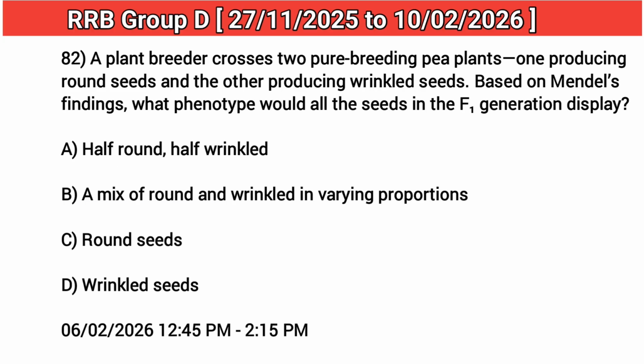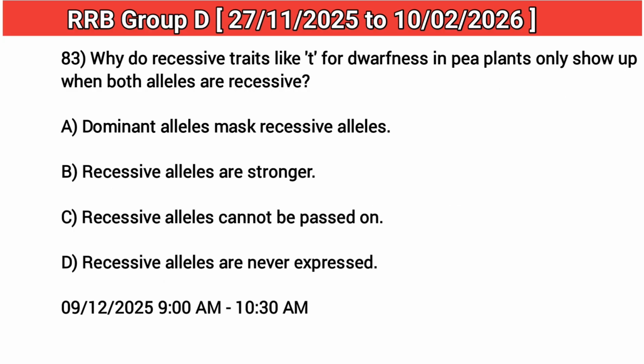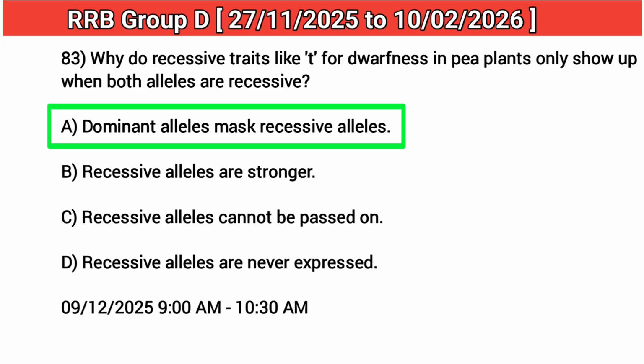82. A plant breeder crosses two pure breeding pea plants, one producing round seeds and the other producing wrinkled seeds. Based on Mendel's findings, what phenotype would all the seeds in the F1 generation display? Answer: C. Round seeds. 83. Why do recessive traits like t for dwarfness in pea plants only show up when both alleles are recessive? Answer: A. Dominant alleles mask recessive alleles.